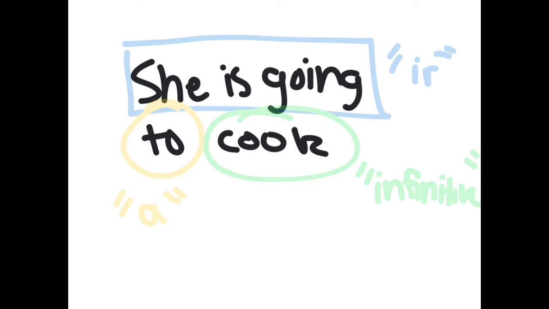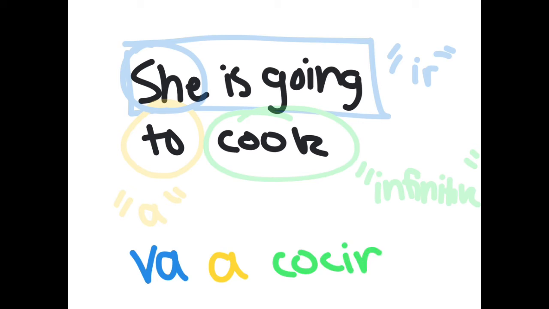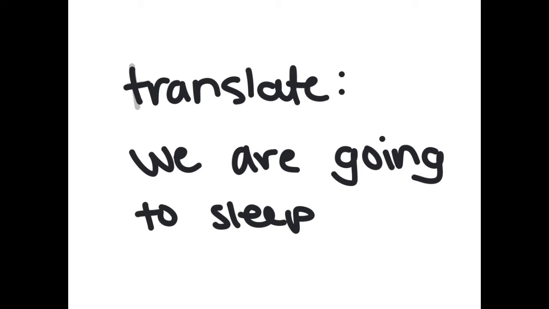So in translation, since we know it is in the she form, which is the usted form, the conjugation for ir will be va. Then we put in the a, and then we put in the infinitive for to cook, cocinar. And the way I like to think of it is the a kind of stands for the to. So yeah.